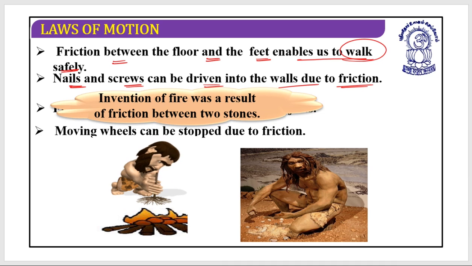The invention of fire was a result of friction between two stones. We have heard that people used to rub two stones against each other, and due to the friction, sparks developed, which they used as a source of energy.